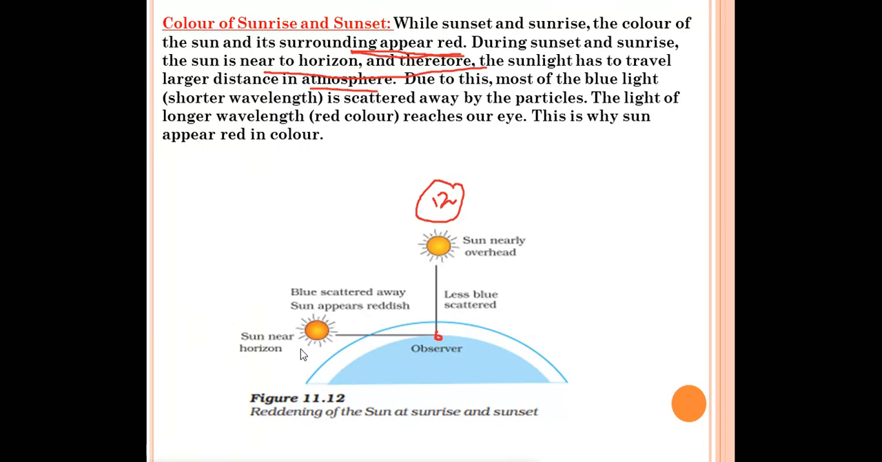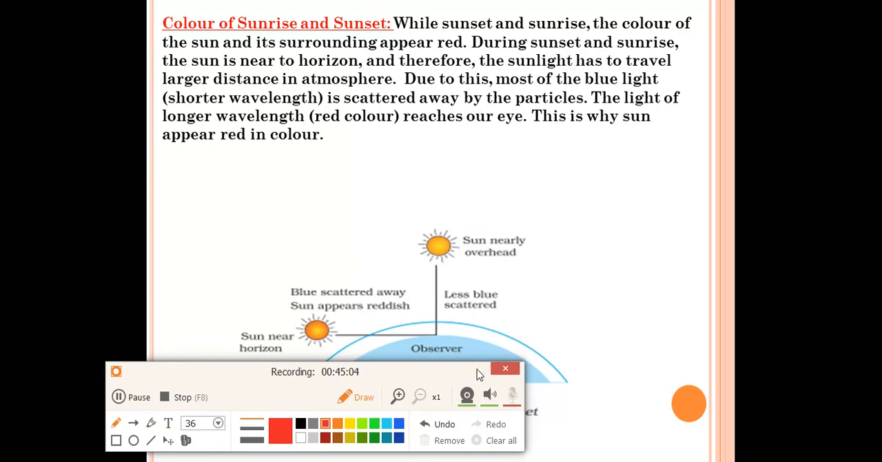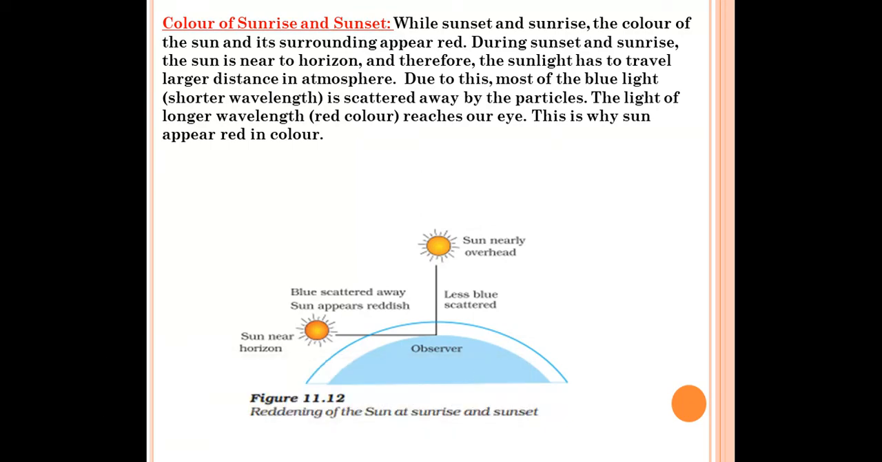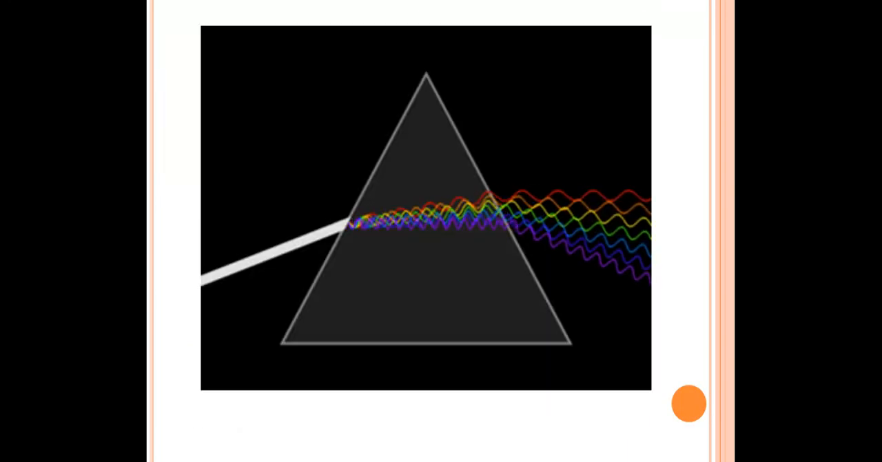But when the sun is away from us, when the distance between the sun and the observer is large, what happens? The blue is scattered away, and the sun appears red. That time the blue light will be scattered by the particles and the red light will reach us, so the sun will appear red to us during the sunrise and the sunset. So you have to write this answer in your notebook when you write this question. Okay, so with this we have finished the chapter Human Eye and the Colorful World.